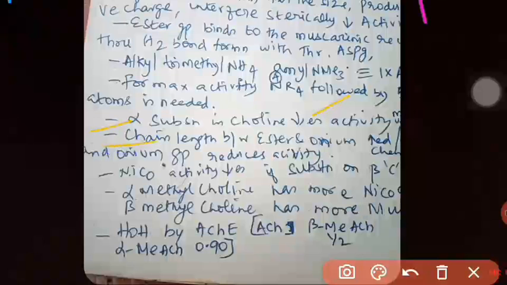The chain length must be 5, and increasing the chain length decreases the activity.